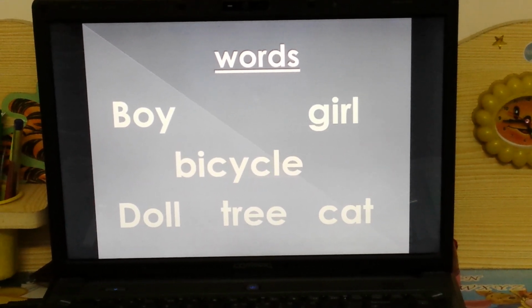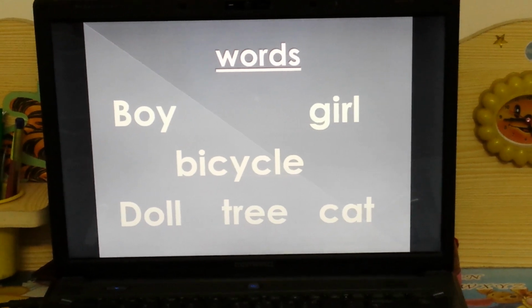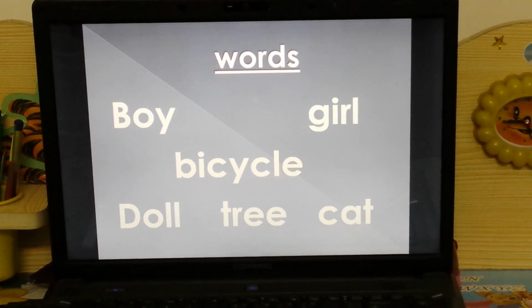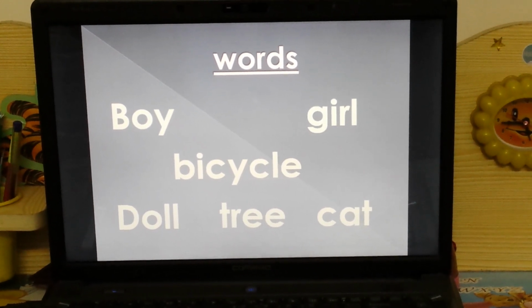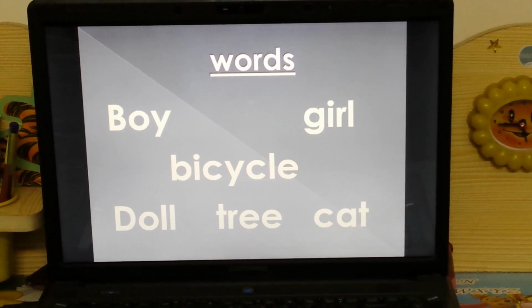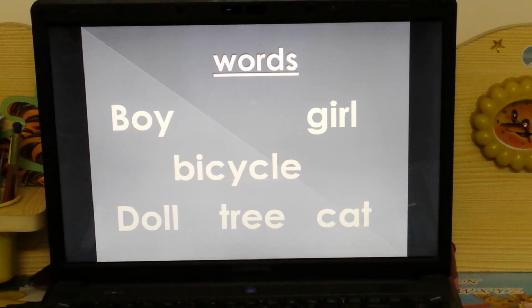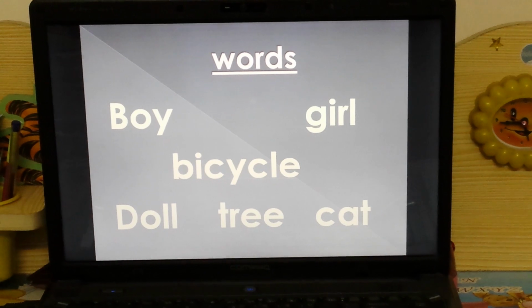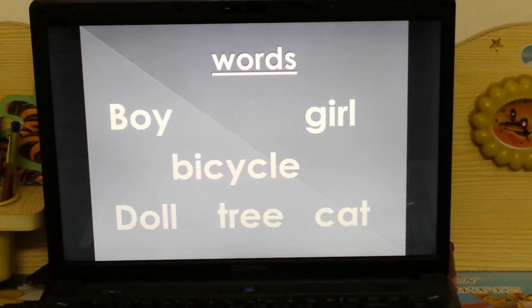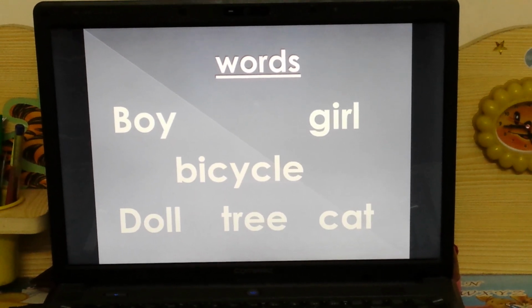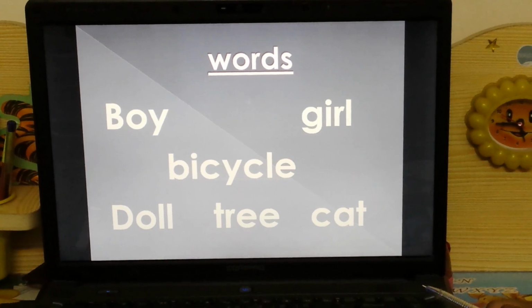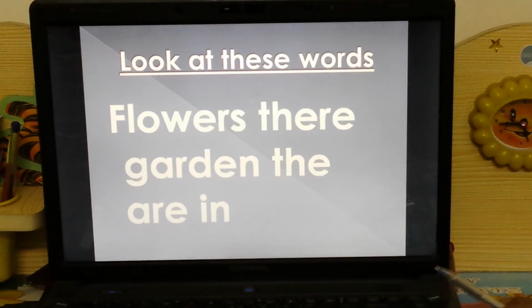B-I-C-Y-C-L-E. Bicycle. D-O-L-L. Doll. T-R-E-E. Tree. C-A-T. Cat. So these are all words which are made from alphabets.